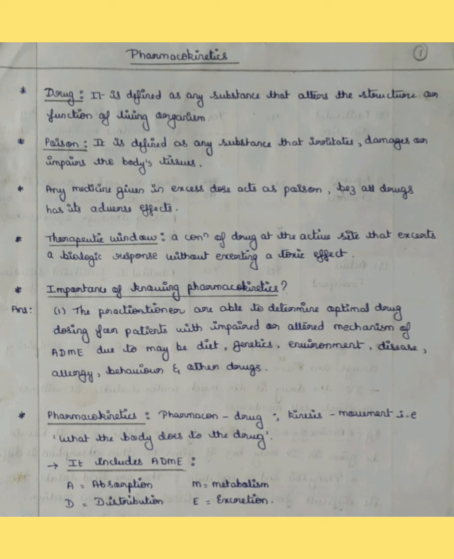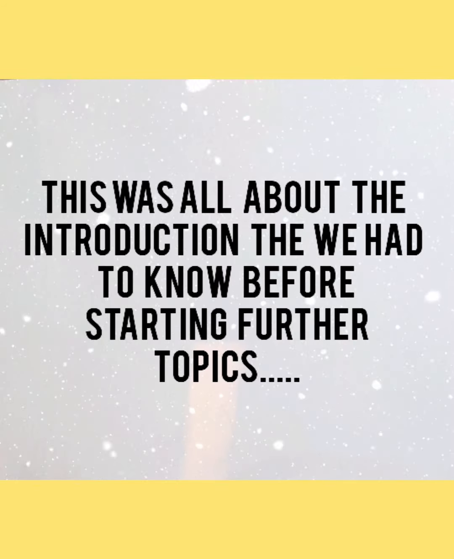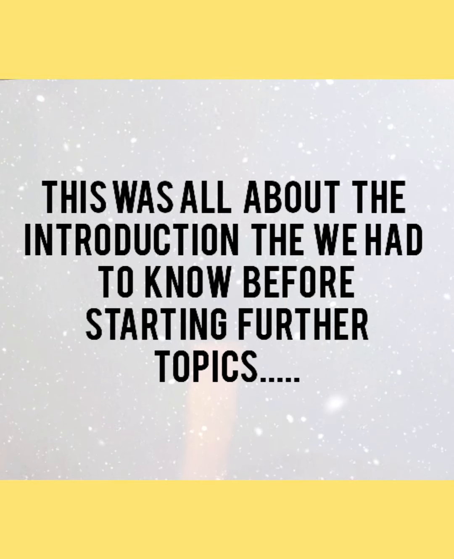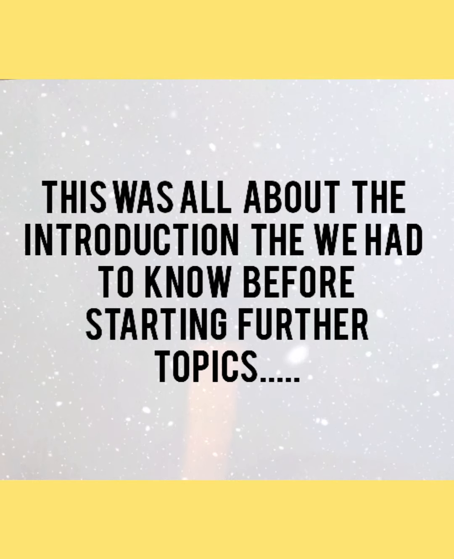So what is pharmacokinetics? Pharmacon means drug and kinesis means movement. In simple words, it is what the body does to the drug. When you administer a drug, what your body does to it is pharmacokinetics. It mainly includes the ADME process as I have described, that is absorption, distribution, metabolism and excretion. So let us study absorption in detail. This was all about the topics that you had to know before starting the further concepts about pharmacokinetics.